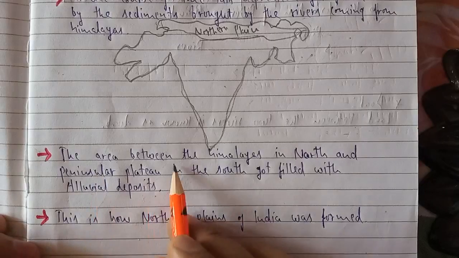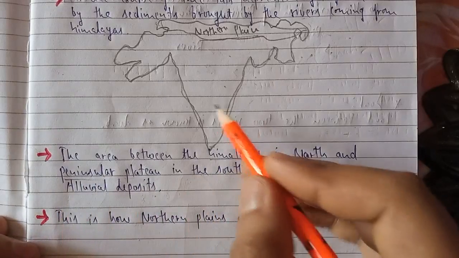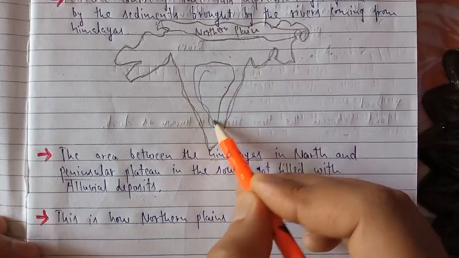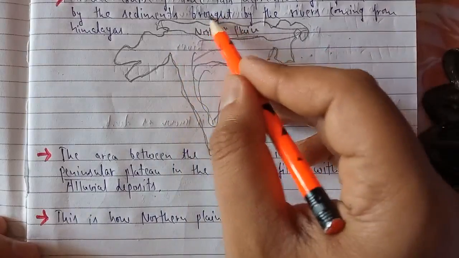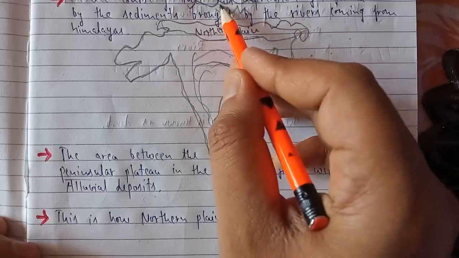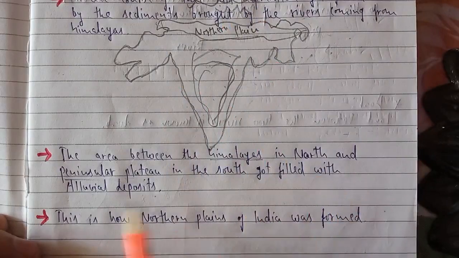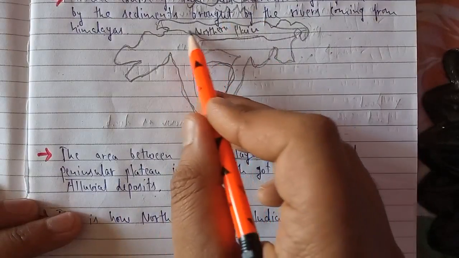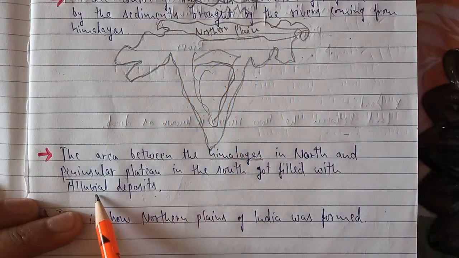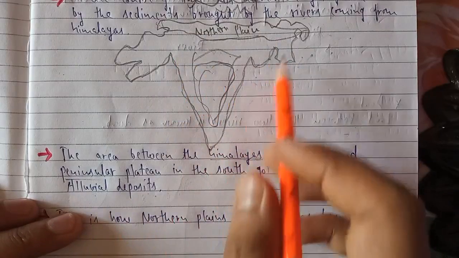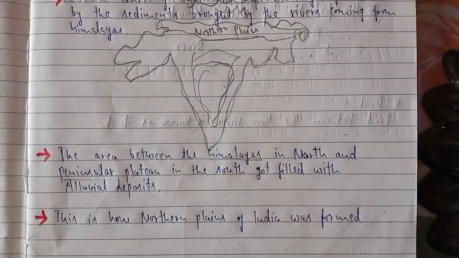So you can see the area between the Himalayas in the north and the peninsular plateau. This region between the peninsular plateau and the Himalayas is filled with alluvium deposits. The sediments which were brought by the rivers were alluvial soil. That is why it's written alluvial deposits. So this region got filled with the alluvial deposits, and this is how the northern plains of India were formed.